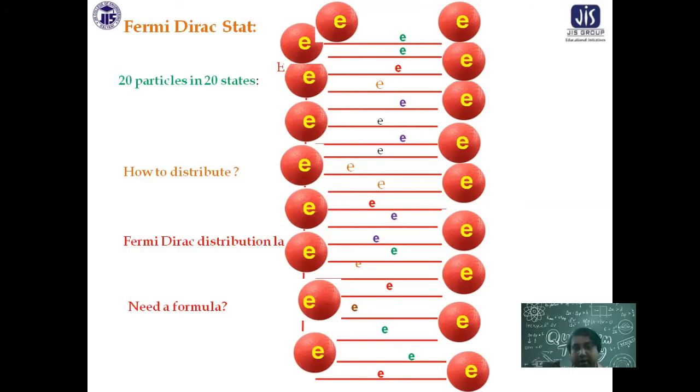By the normal natural law, electrons will first occupy lower energy levels. So how will they be distributed in those 10,000 energy levels? It is a story, because you have to learn it. You cannot keep on putting them in individual energy levels. So you need a formula for that, and that formula was given by Fermi and Dirac, popularly known as the Fermi-Dirac distribution law.